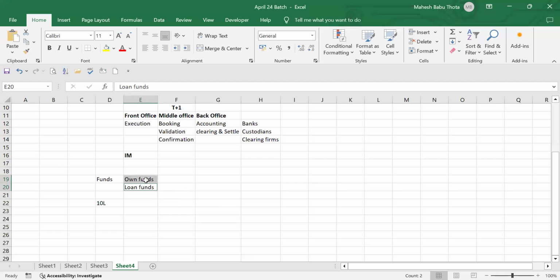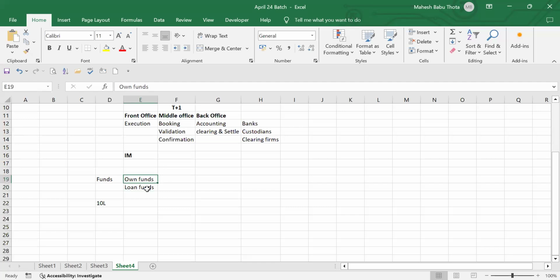Now tell me, what do you mean by own fund? Own fund means my own fund, my own savings. Suppose there is a partner as well who contributed some amount. Is that own fund or loan fund? Partner's capital contribution, that is also one fund. Okay, if I took a loan from HDFC Bank, is that own fund or loan fund? Loan comes under loan funds. Now you understand the difference between own and loan, right?